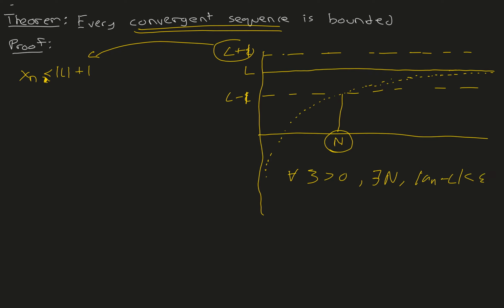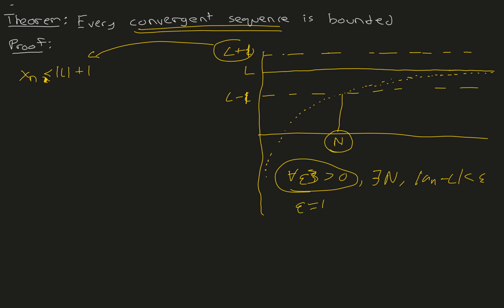Since this is a convergent sequence, it's true for any value of epsilon. So right here I'm choosing epsilon to be 1.